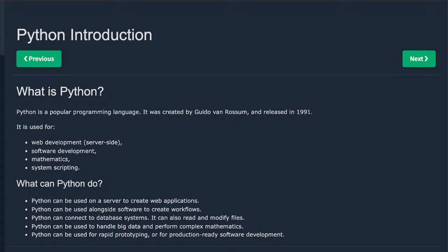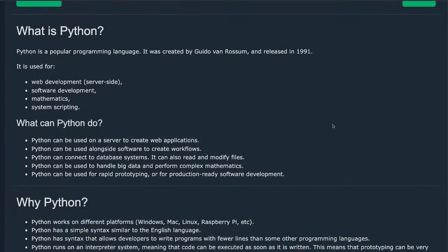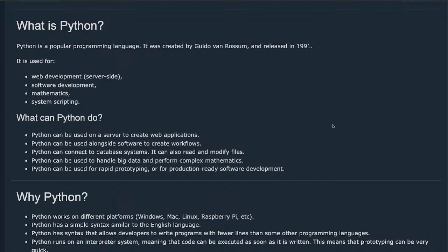So let's start with a basic Python introduction. What is Python? Python is a programming language. It was created by Guido van Rossum and released in 1991. It is used for web development (server-side), software development, mathematics, and system scripting.